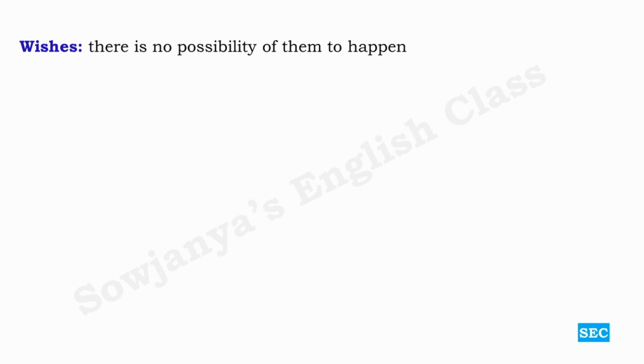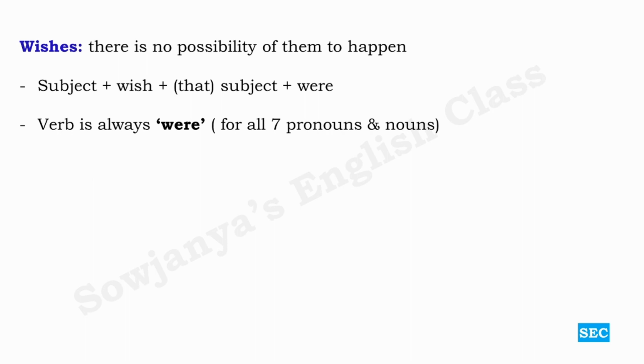And then wishes, which have no possibility of happening. Okay. If there is any possibility, we call them hope instead of wish. The structure is subject plus wish plus, that is optional, may or may not be used, subject plus verb. How does it function? The verb is always were for all 7 pronouns and nouns as well, even in wishes. For example, I wish I were a superhero. So obviously we understand that I am not a superhero and it is impossible for me to become a superhero.